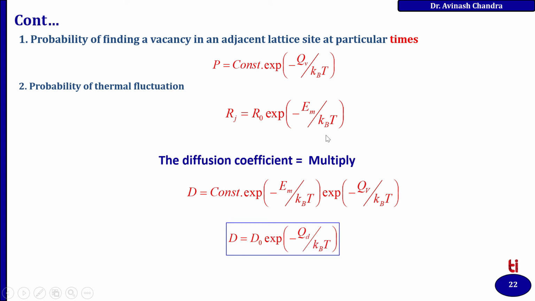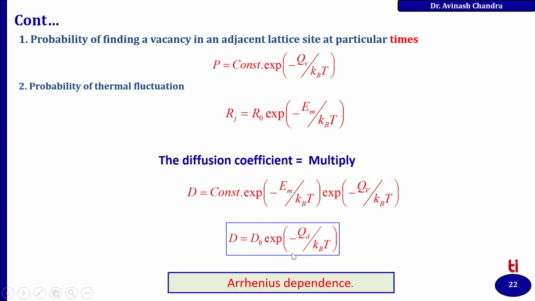Further, you can rewrite this expression as D equal to D naught exponential to the power minus Q_D upon k_B T. This is termed the Arrhenius dependence of the diffusivity.